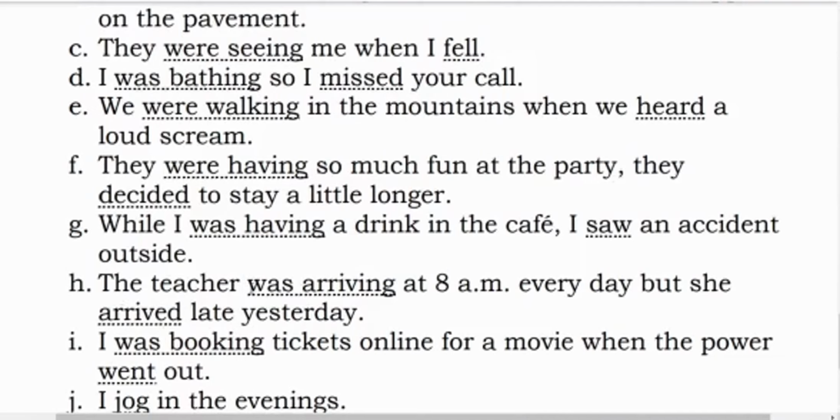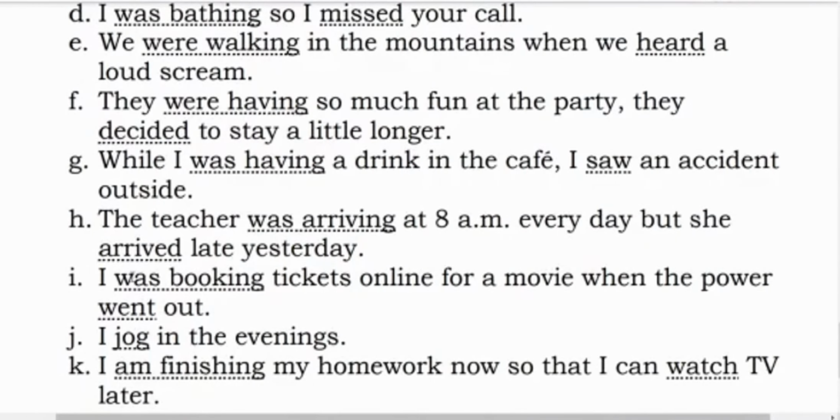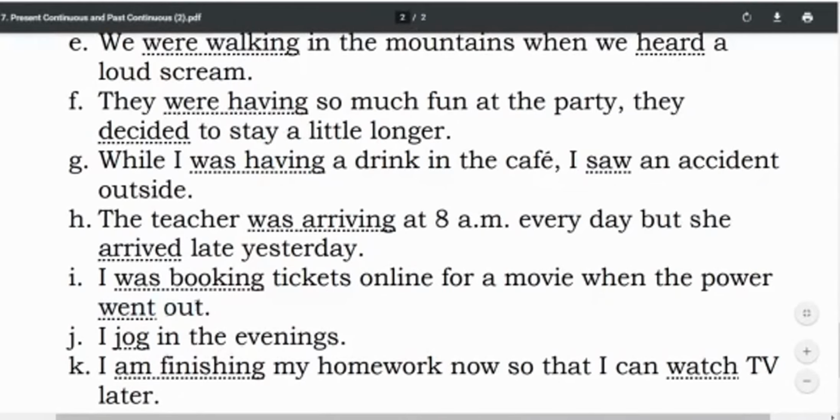Now we are using was arriving because it is a habit of the teacher to reach the school at 8 a.m. every day. But now see this word, but, लेकिन, she arrived late yesterday. It is only about one day. That's why it will be action 1 and action 2. I was booking tickets online when the power went out. Action 1 and 2.